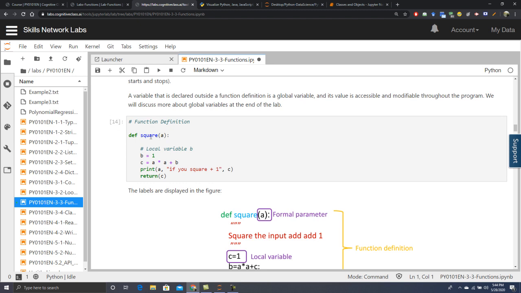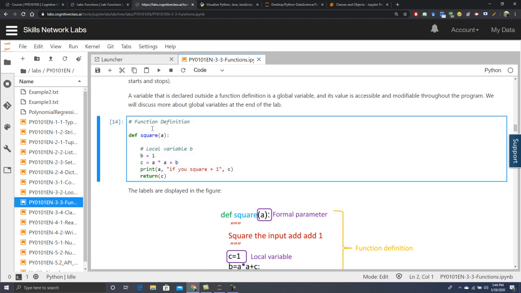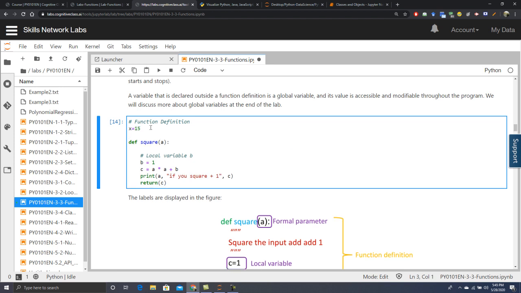The function definition defines square(a). This is a function that will calculate the square of a number, with a comment: local variable b. The b variable is a local variable because it is used inside the function definition. The a variable is a global variable. Let's say x is equal to 15, randomly. This is now a global variable because it can be used anytime, anywhere, within the function and outside the function. But if I want to call b outside this function, it will give me an error. So this is a simple definition.